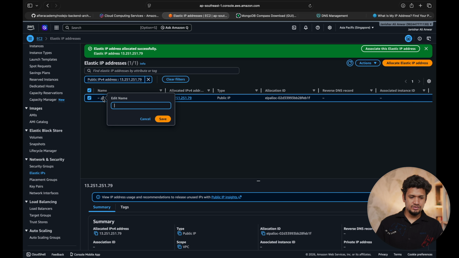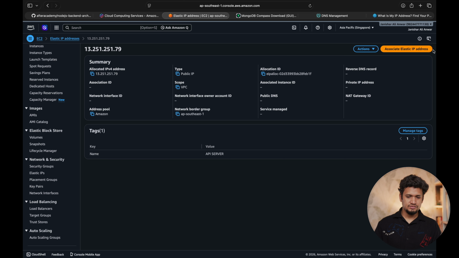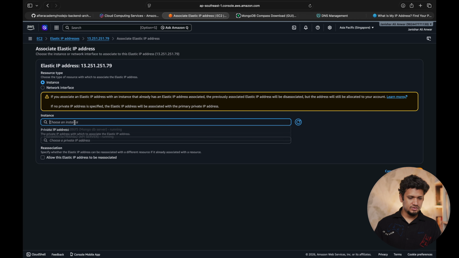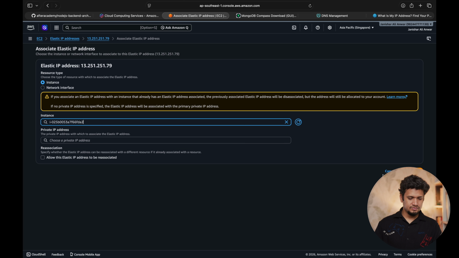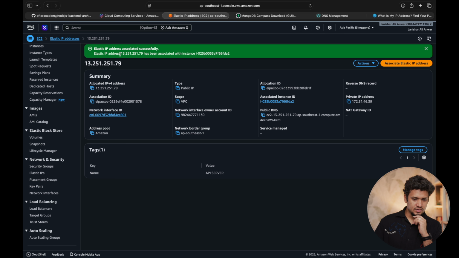And here, let's rename this API server, and then save it. Now, select this IP address and associate this elastic IP to the instance. Which instance? API server. Then associate this. Now this IP address is associated.